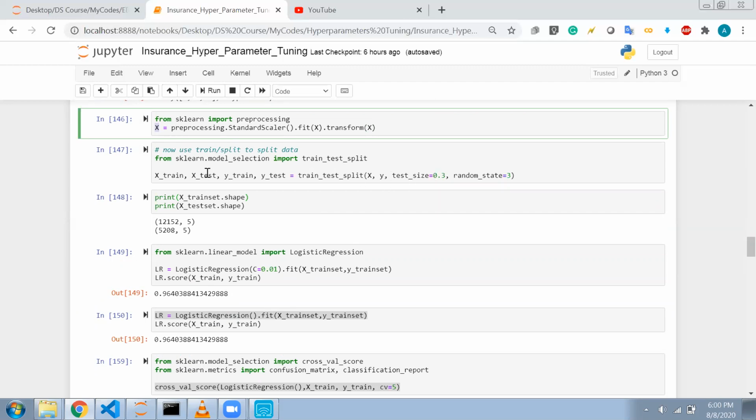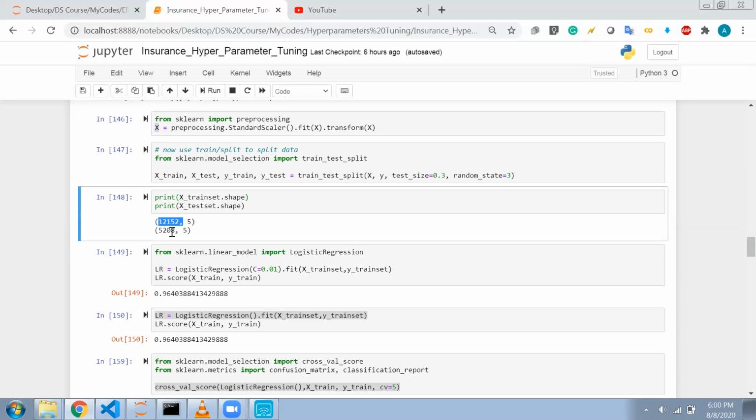Then I will split the data into X train, X test, Y train and Y test. Here are the dimensions for X train, and these are the X test dimensions.